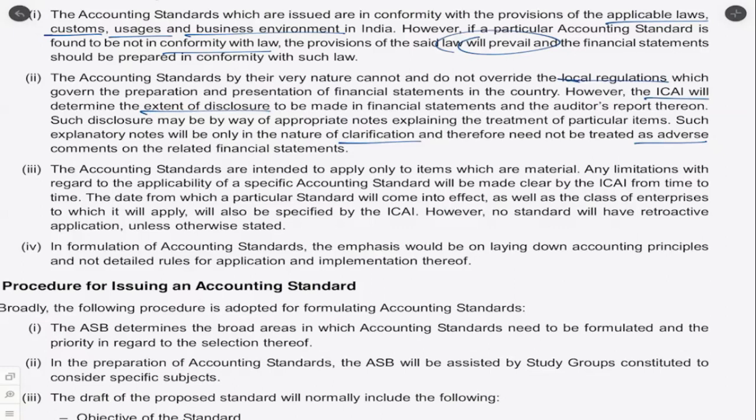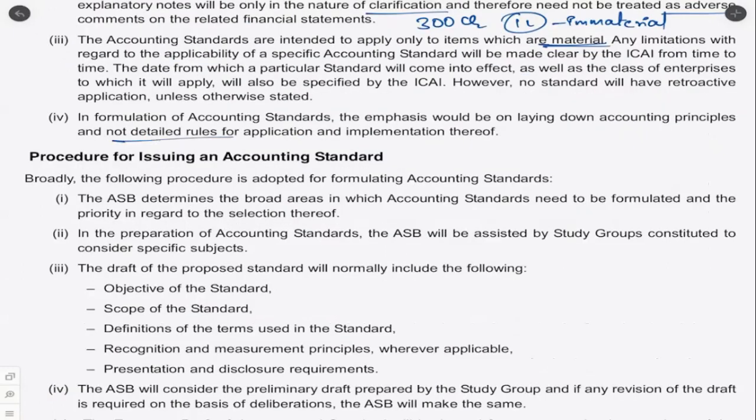Then what else do we have? In formulation of accounting standards, the emphasis would be on laying down accounting principles and not detailed rules for application and implementation thereof. So what we are mostly worried about is the broad framework, not exactly the details. If the broad framework is followed, or if there is any framework or vision as such, then it's more than sufficient. Then we can work on the details.